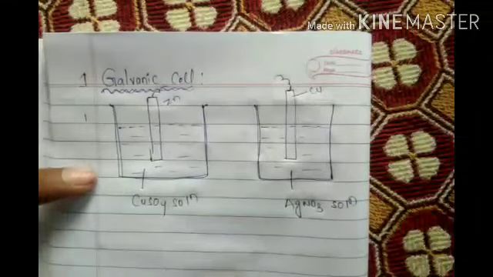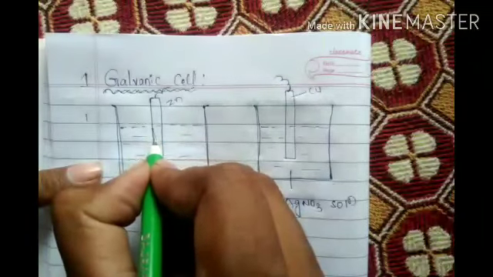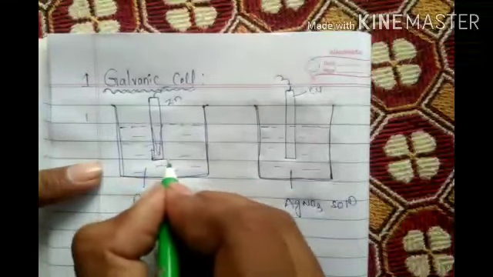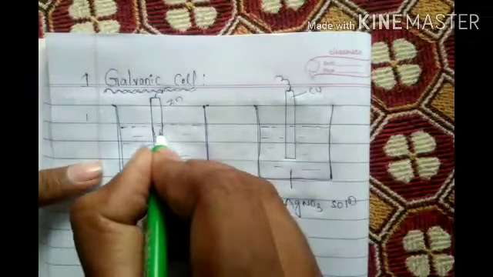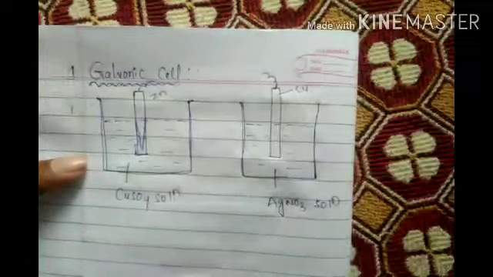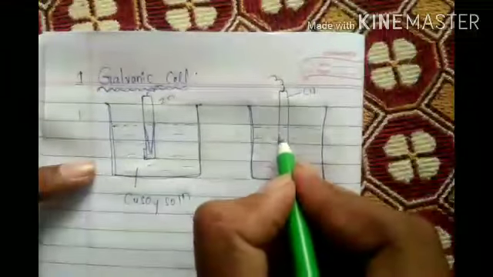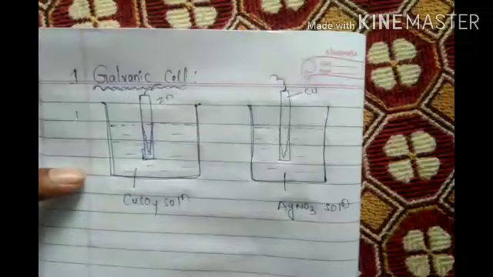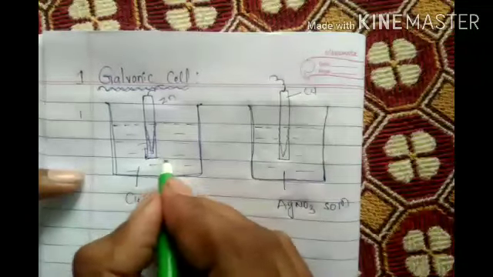So after some time what will happen? This zinc rod is there, right? The zinc rod slowly will dissolve, and finally it becomes like this. And even here copper also slowly dissolves. It becomes like this. Are you getting my point? Everything is dissolved.